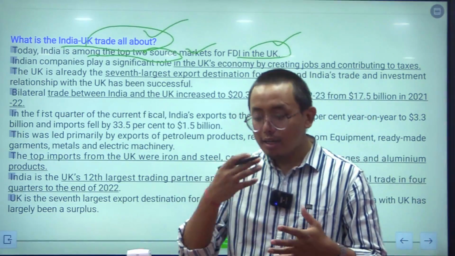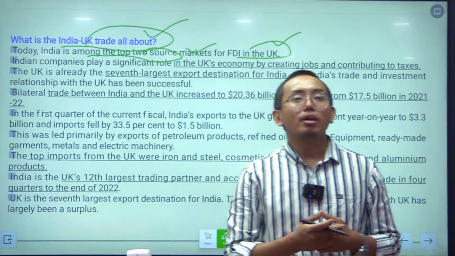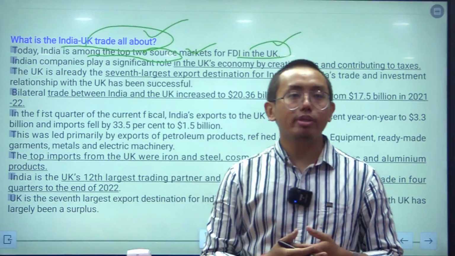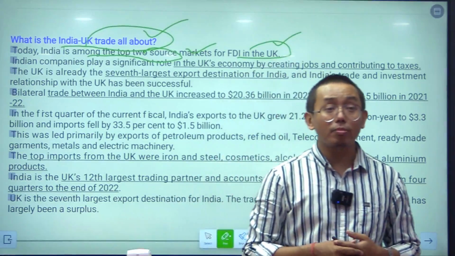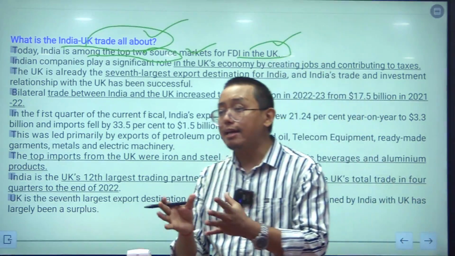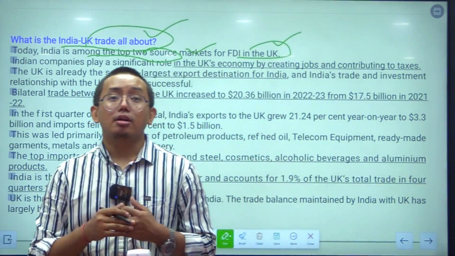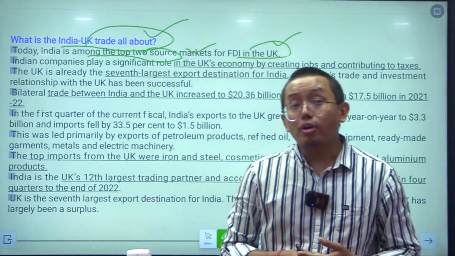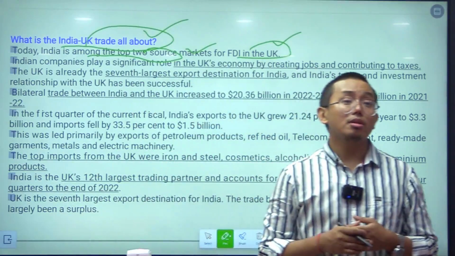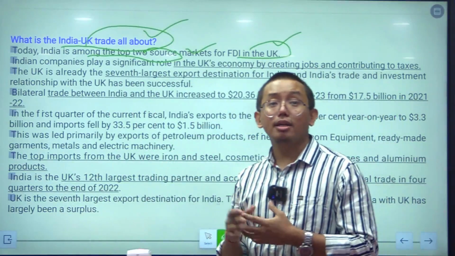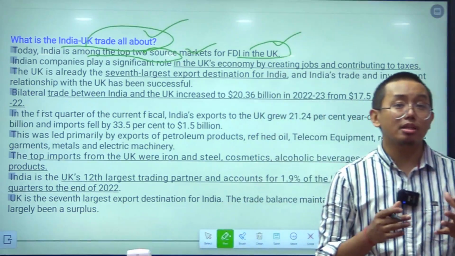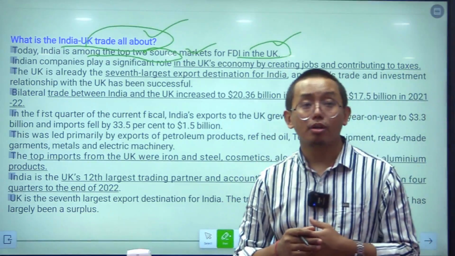The Indian nationals or NRIs staying in the UK are also paying taxes to the UK government. So, for this reason, the Indian nationals as well as the companies in the UK are important. So, the India UK trade agreement will be an important step for India and the UK both.